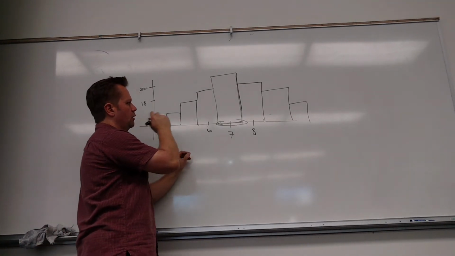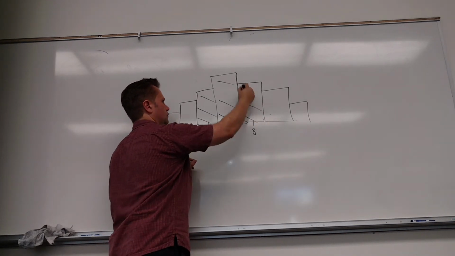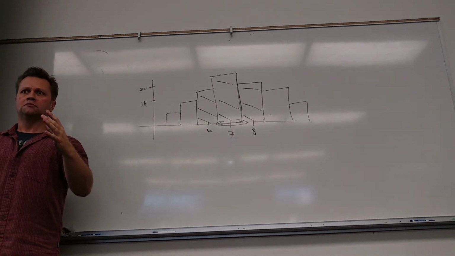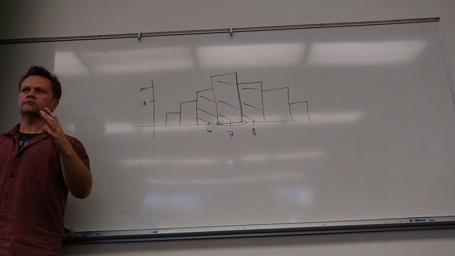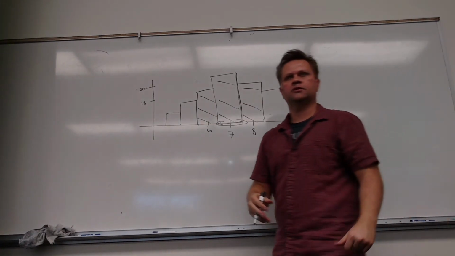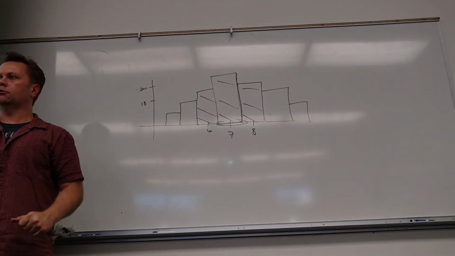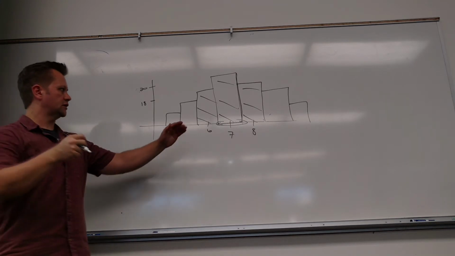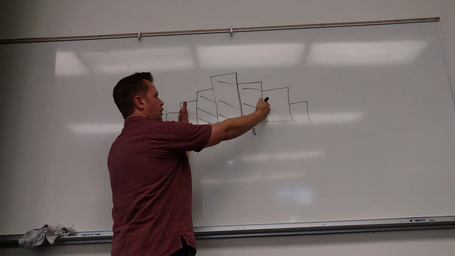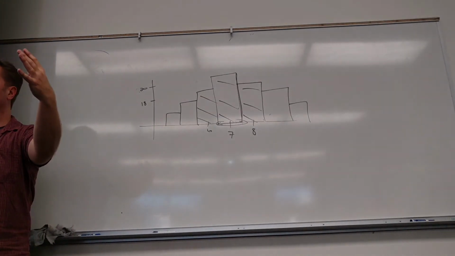So what if I said, what's the probability it's 6, 7, or 8? What would I do? What would you do with each of those probabilities? 6, 7, or 8. Or means add. So I would just take the probability of 6 plus the probability of 7 plus the probability of 8. That would be the total area from the 6 bar to the 8 bar. How are we doing so far? Is that cool? Yeah. I like it.